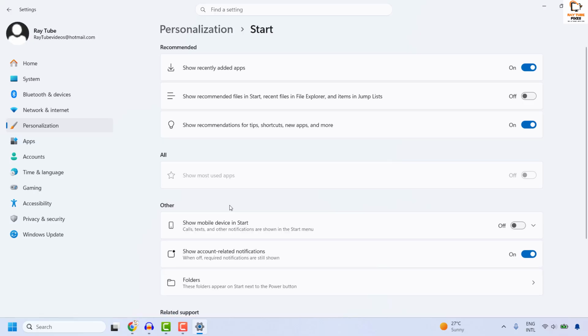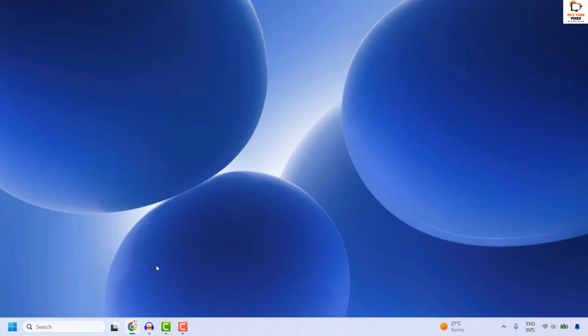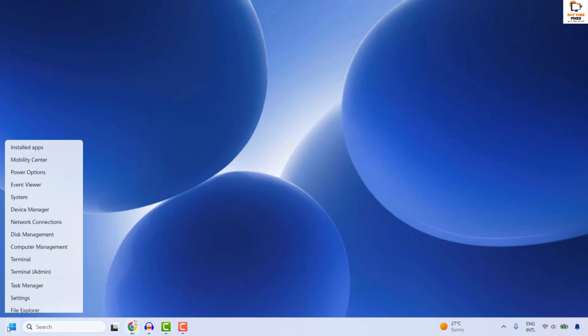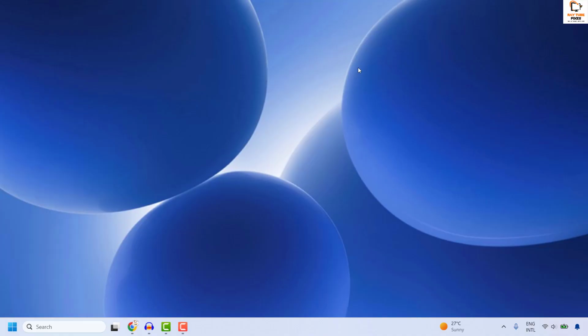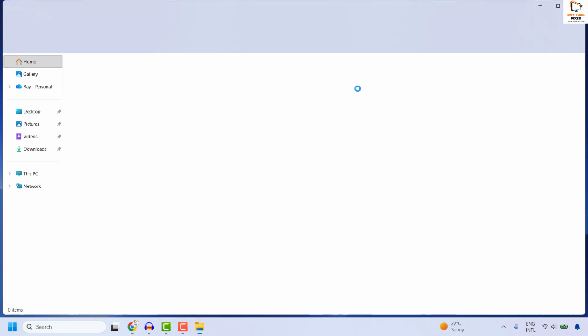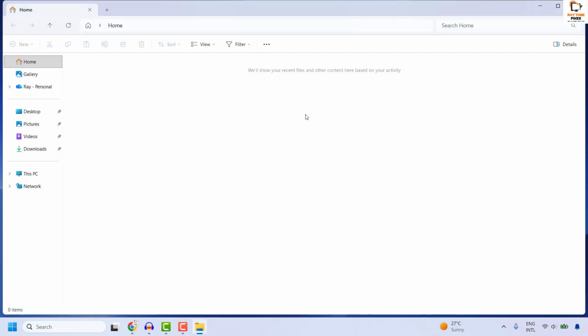Click on Start. Under Start, make sure Show recommended files in Start, recent files in File Explorer and items in Jump List is enabled. Once this is done, you may close this window and then open File Explorer. You can right-click on the Start button and then click on File Explorer, or you can press Windows and E on your keyboard. That should open File Explorer.